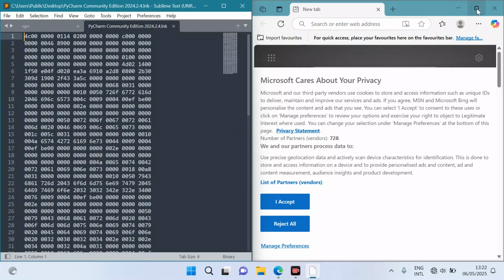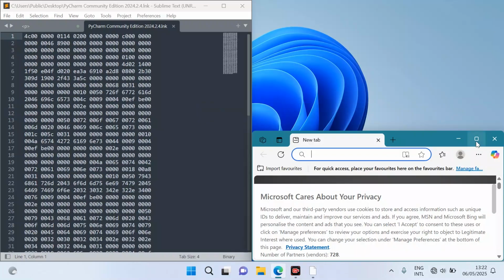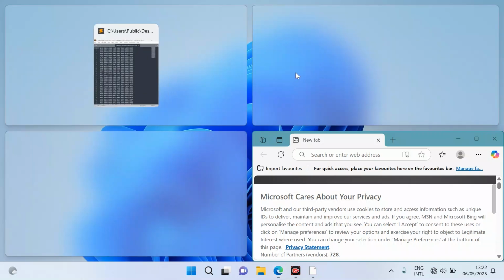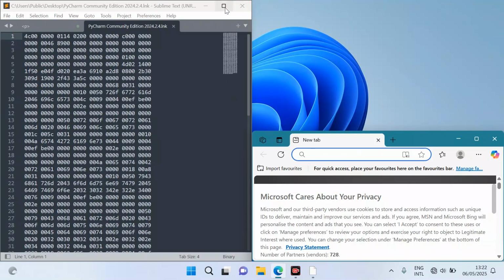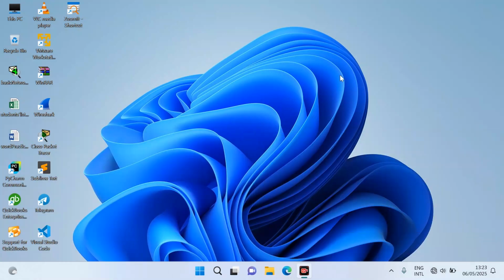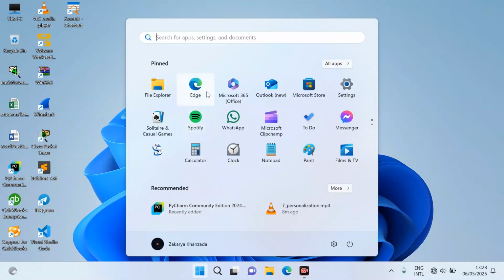Also we can open more applications from here. Now you can see that it is at the bottom right corner of my screen, and I can put it at the bottom left corner of my screen like this, and I can also open two more applications here, or one more application at the top of this screen. So I want to close all of this from here, and if you come here you can see these different applications are pinned here.